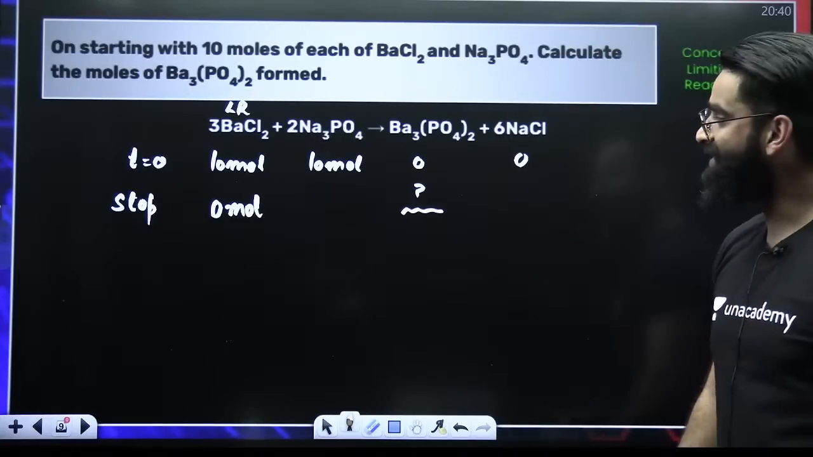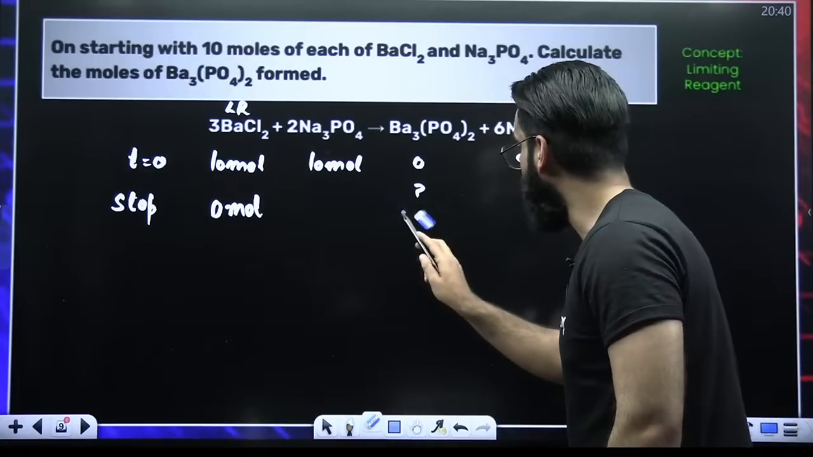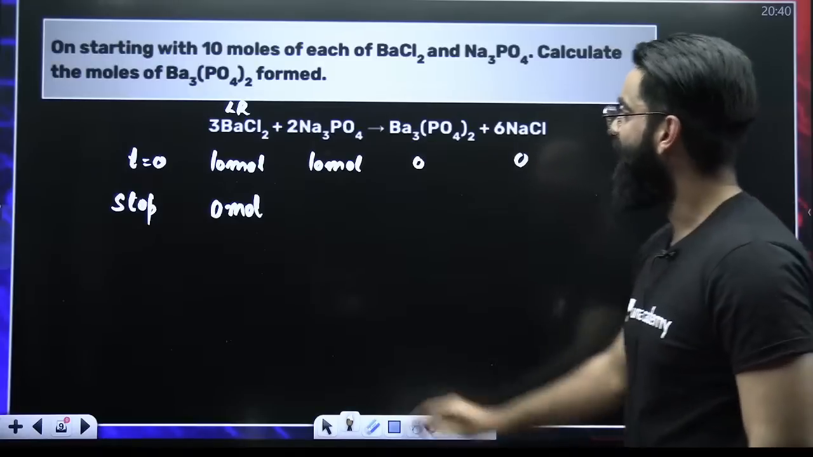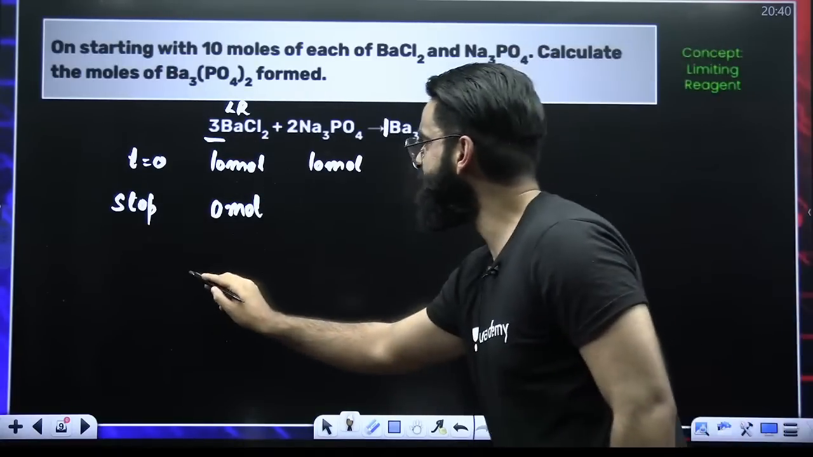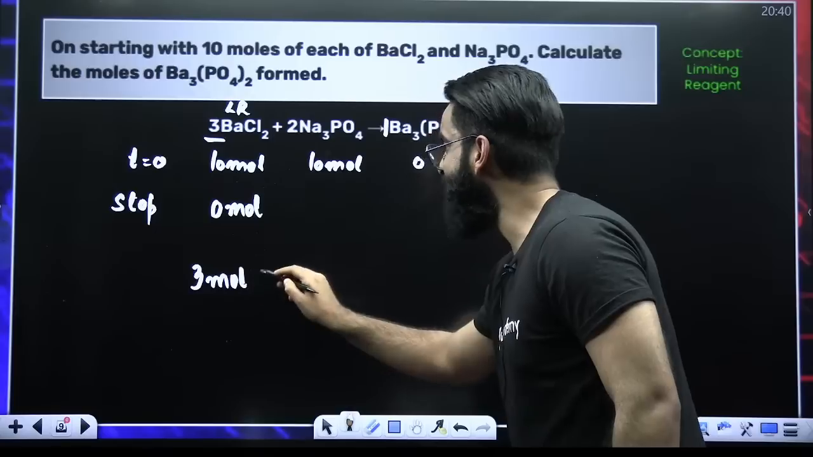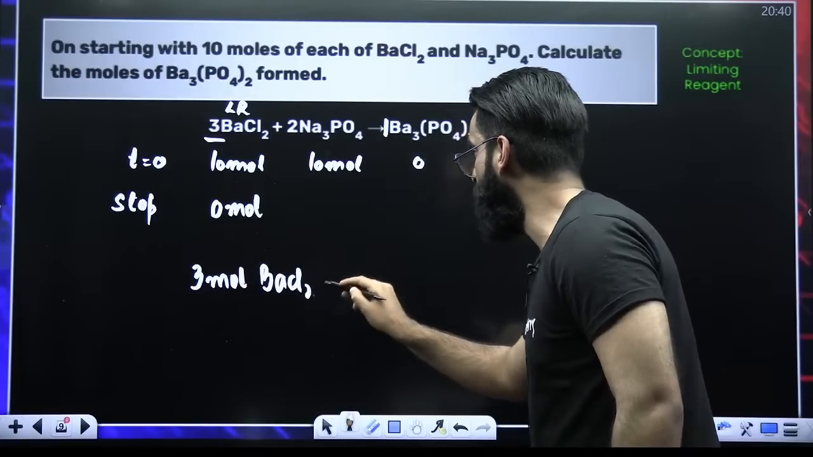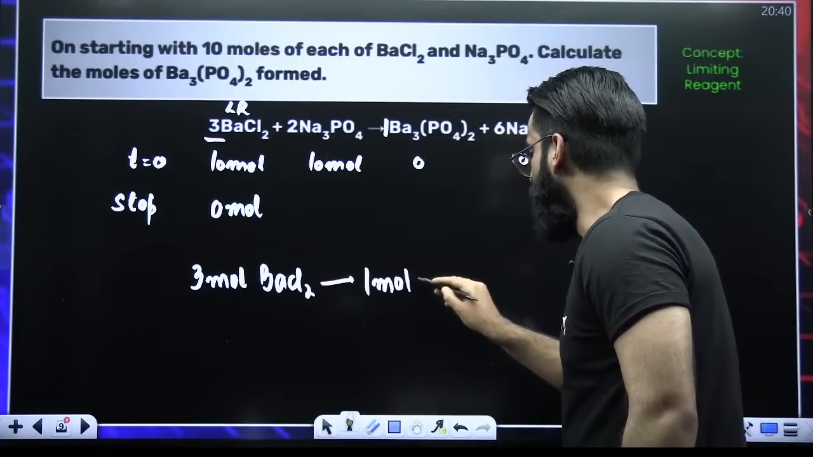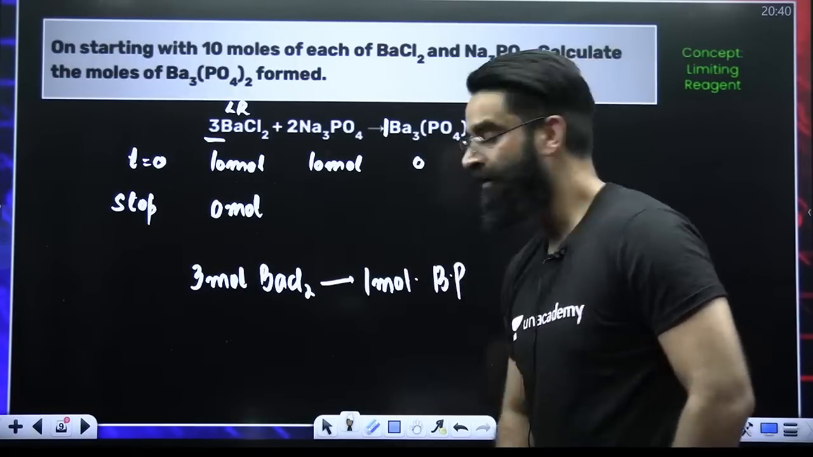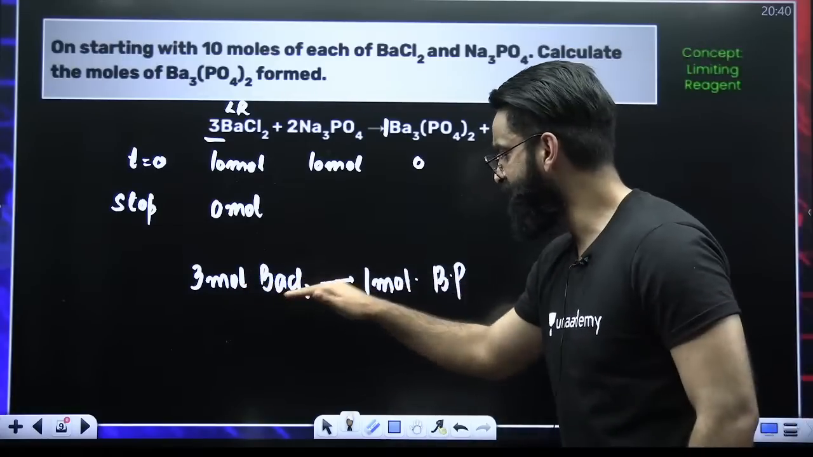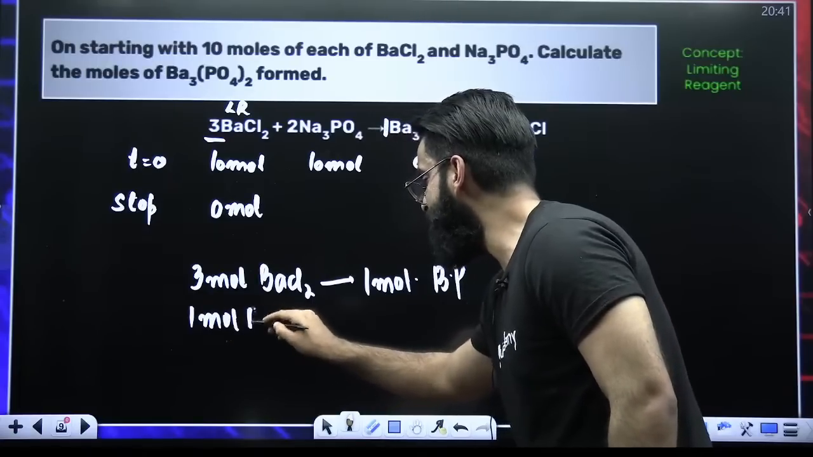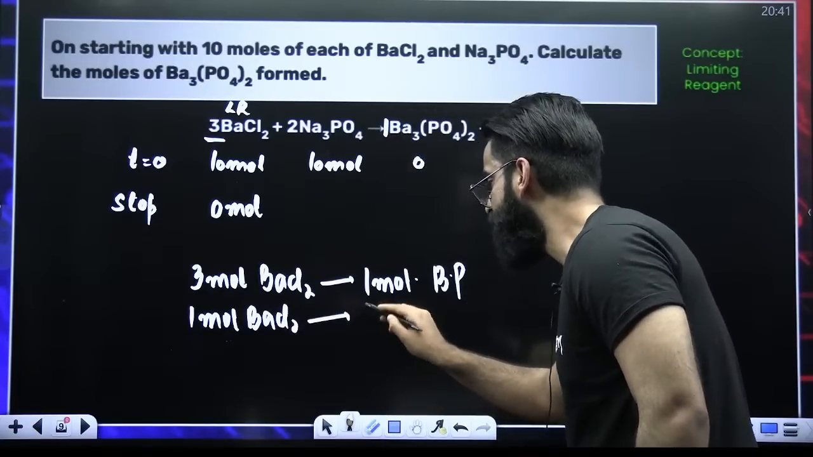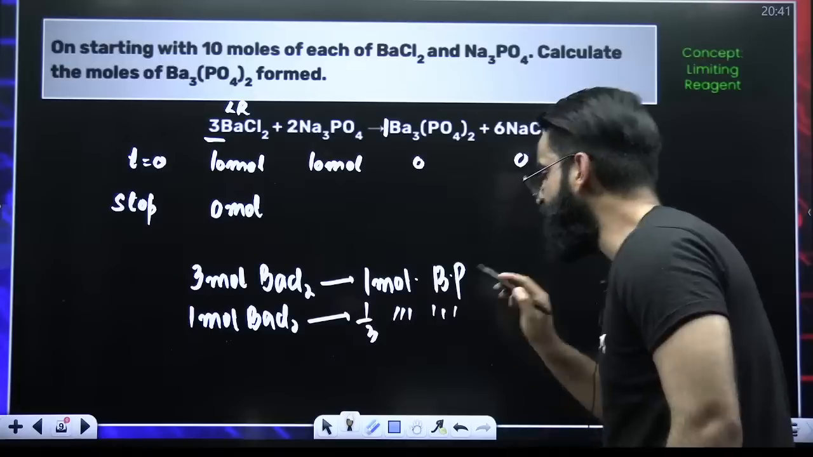Now, my dear students, entire product formation is decided by the limiting reagent. Have a look. The coefficient here is 3. The coefficient here is 1. Perfect. So write one simple statement. Stoichiometry is telling us that 3 moles of BaCl2 gives us 1 mole of barium phosphate, right? 3 moles of limiting reagent are giving us 1 mole of barium phosphate. Therefore, 1 mole of BaCl2 would have formed 1 by 3 moles of barium phosphate.